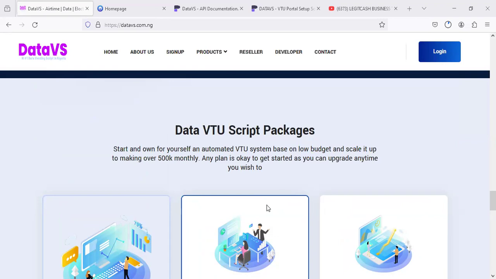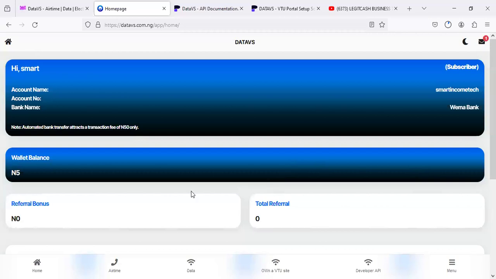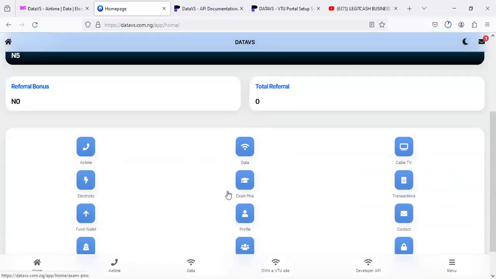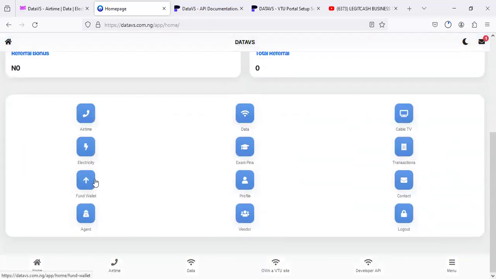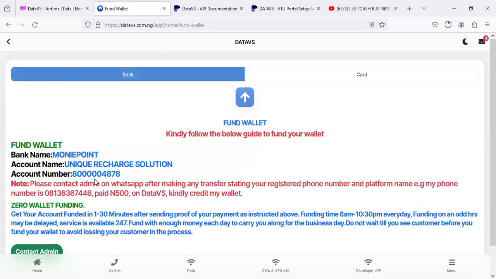So go to datavs.com.ng, register and explore the platform. See how everything works. Even fund your wallet on the platform and do a transaction to see how the system works. Then come further to make your payment for any of the services that you think you want to go in for. Don't come to WhatsApp and begin to have a family meeting.